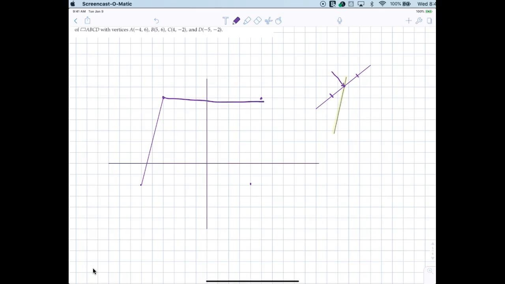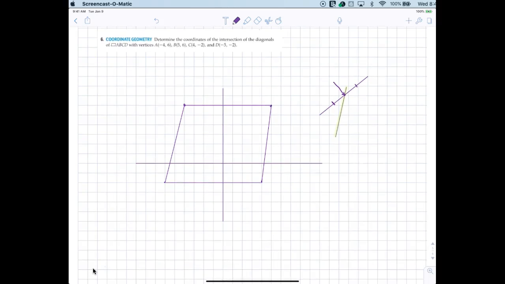So if I'm drawing this parallelogram, oh, that's obviously not right. -4, 6. Did I do C wrong? 1, 2, 3, 4. -2. Oh, no, D is wrong. -5. No. No, you did 6 for D. For D, you did 6. You did -6.